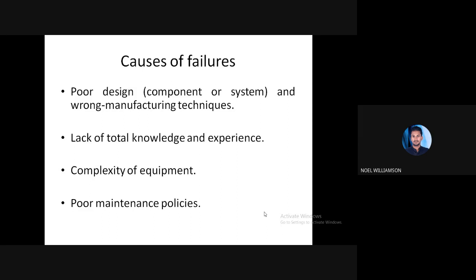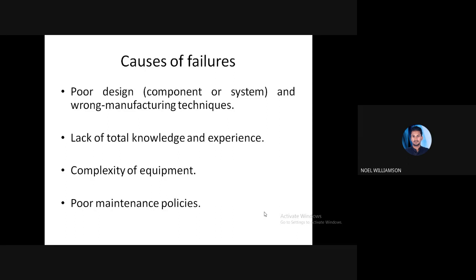With proper knowledge and experience, the worker will avoid misuse, and he will also be able to minimize the occurrence of failures.